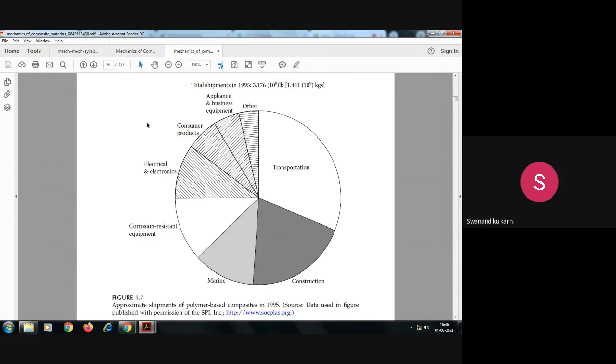So see here, for electrical and electronics components, composite materials are used. Then for corrosion resistant equipment, composite materials are also used. Already we discussed that composite materials are of different types. If polymer matrix and ceramic matrix are used, then they have good corrosion resistance compared to metal, because for metal, more than two phases are added inside the metal.